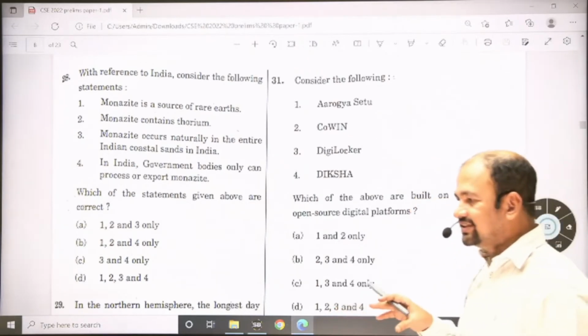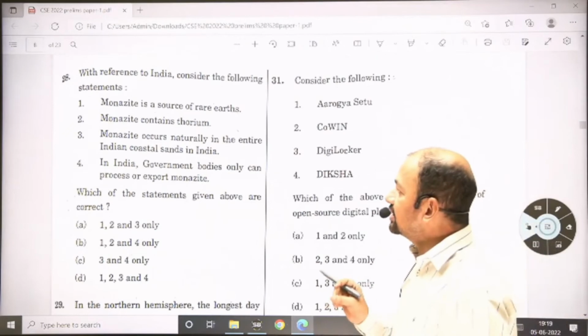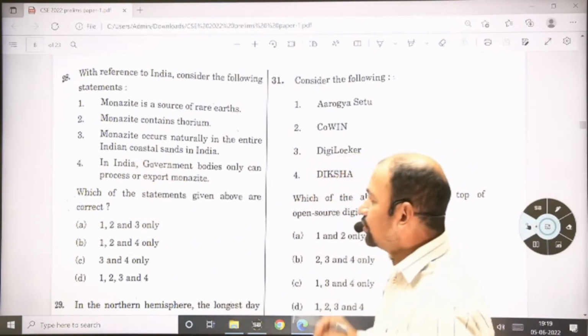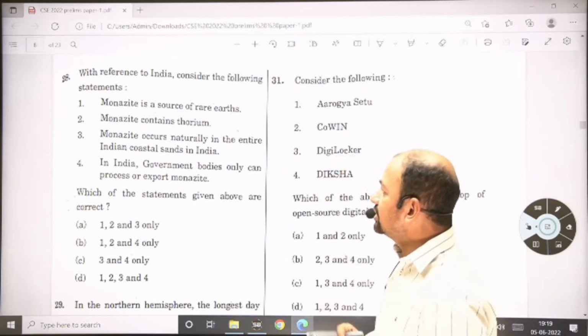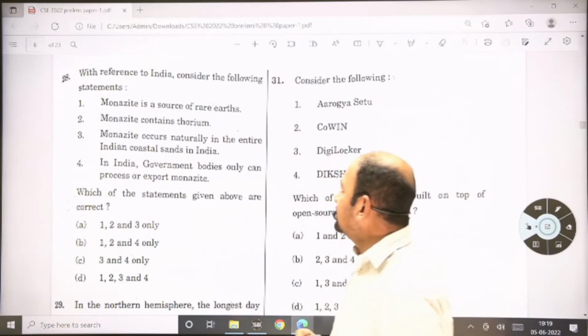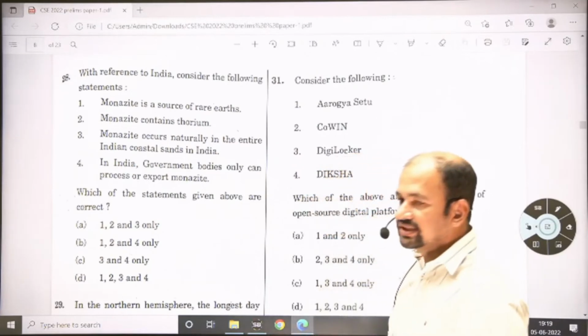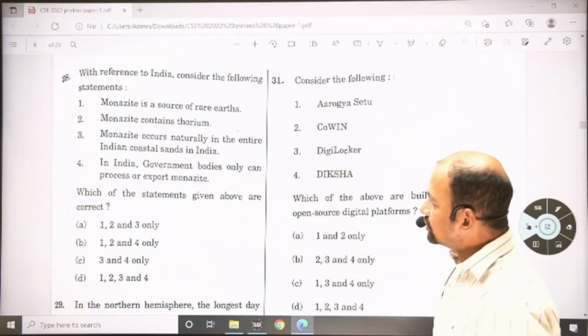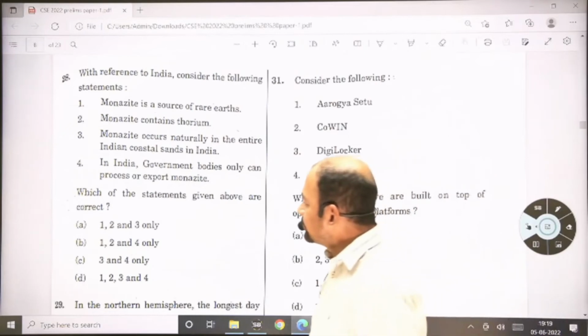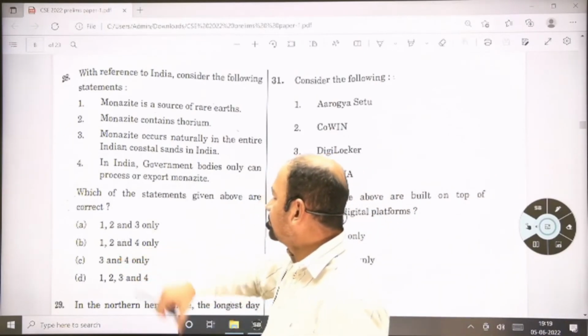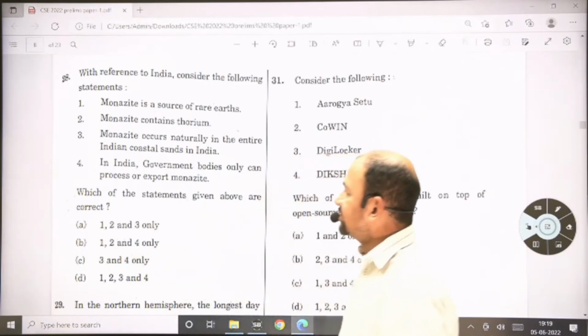It is found on the coast of Kerala. Second, monazite contains thorium, so obviously this is correct. Third, monazite occurs naturally in the entire Indian coastal sands, so this is incorrect. Only the Kerala coast. So the third is incorrect. The answer for this is 1, 2 and 4. The fourth statement is also correct.